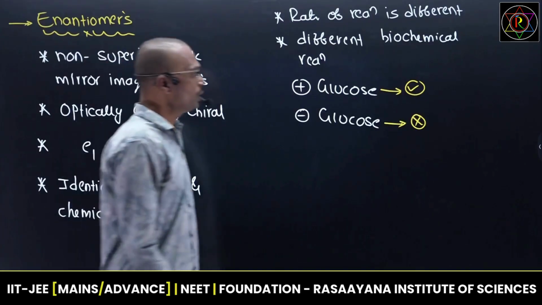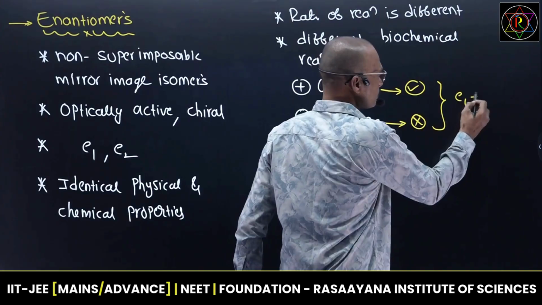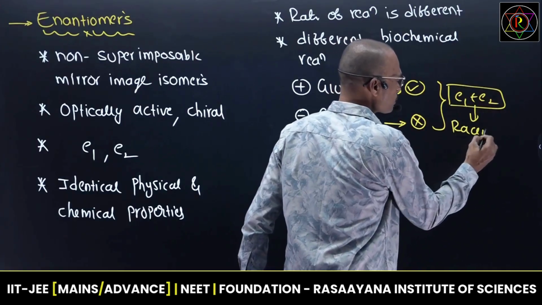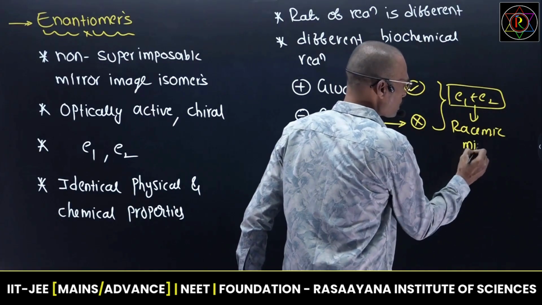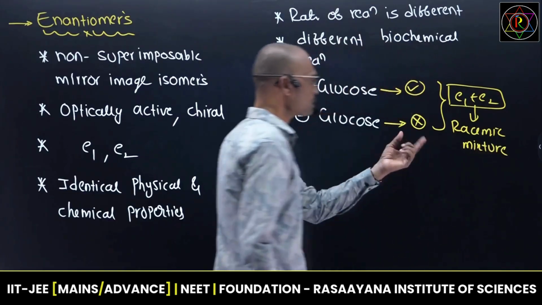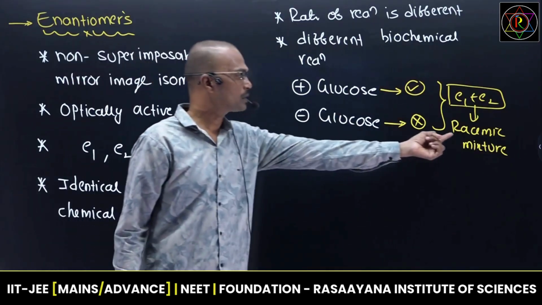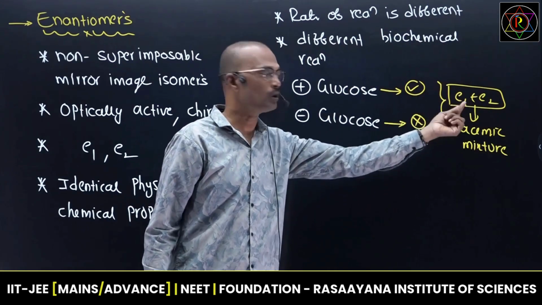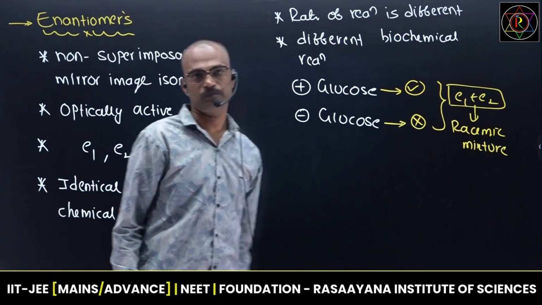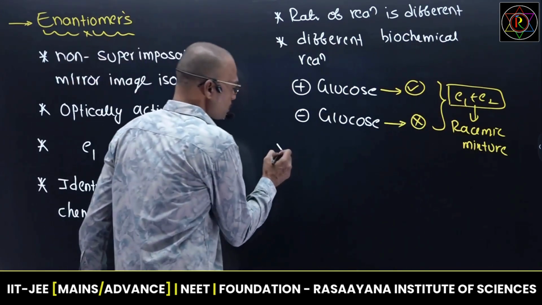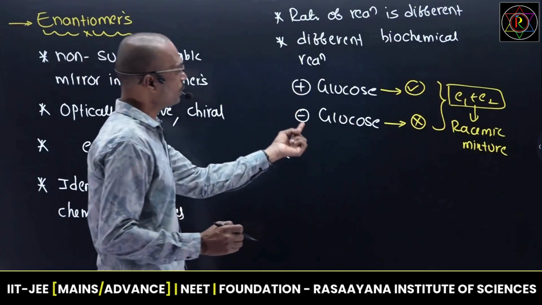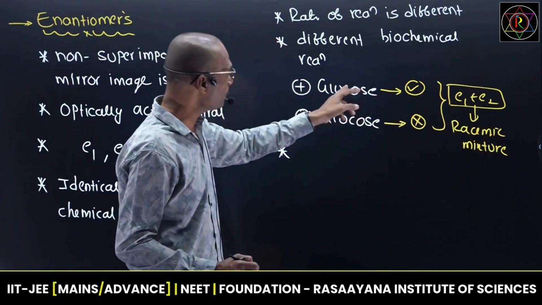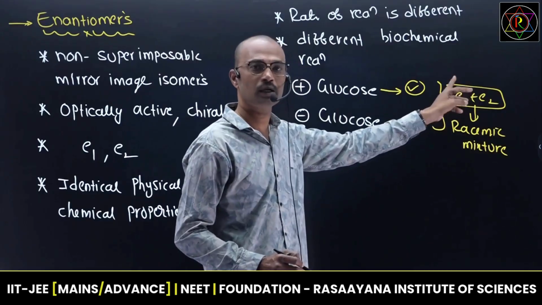If you intermix two enantiomers, that gives a racemic mixture. Intermixing two enantiomers of a molecule always gives a racemic mixture. Suppose for two enantiomers E1 and E2, if I write plus-minus, that is a racemic mixture. If I write only plus or only minus, that is E1 and E2.